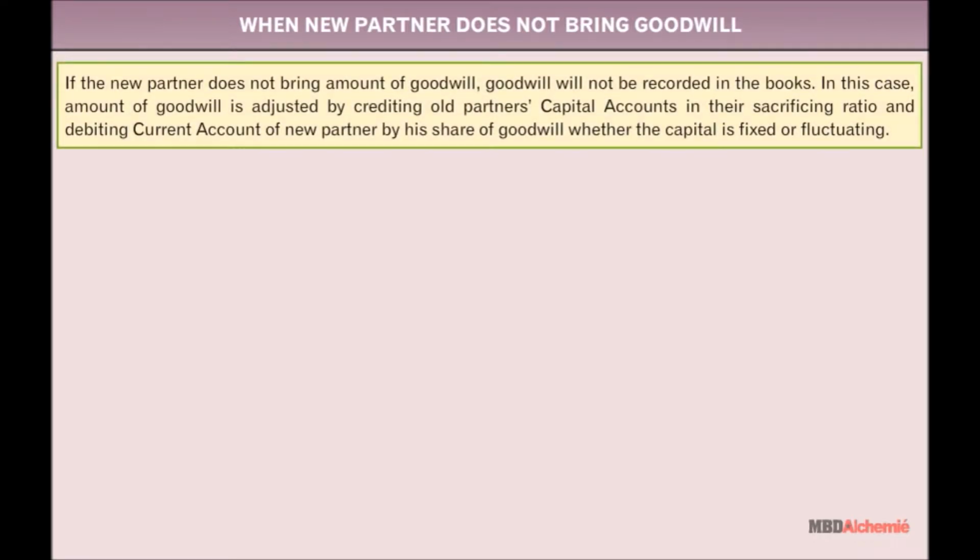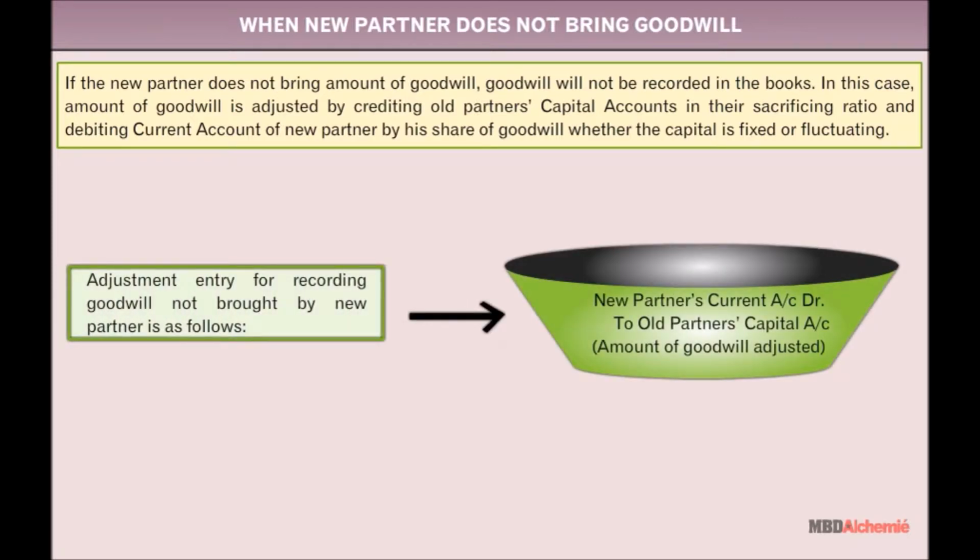When the new partner does not bring goodwill. If the new partner does not bring the amount of goodwill, goodwill will not be recorded in the books. In this case, the amount of goodwill is adjusted by crediting old partners' capital accounts in their sacrificing ratio and debiting the current account of the new partner by his share of goodwill, whether the capital is fixed or fluctuating. The adjustment entry for recording goodwill not brought by the new partner is, let's see an example.